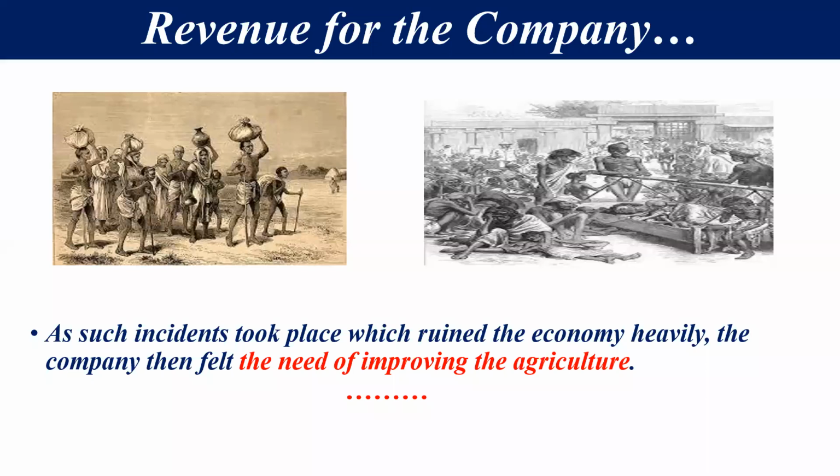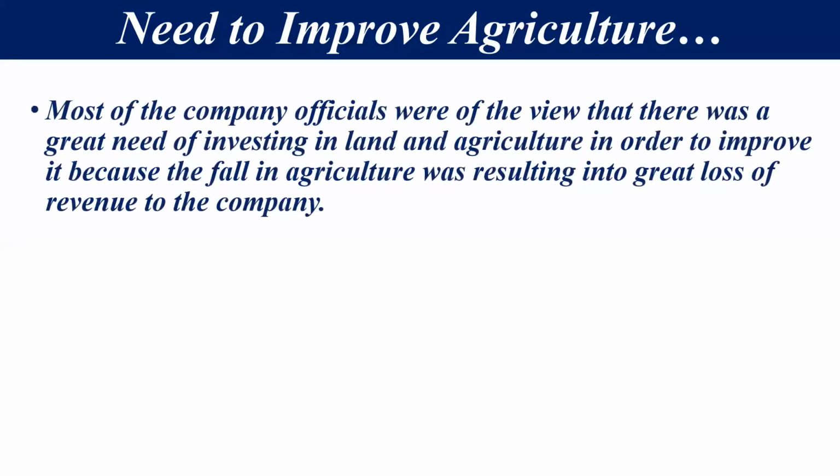As you can see, why did the British people think about the need to improve agriculture, right friend? So in this way, my dear student, here I want to tell you one thing. The situation of the countryside was very bad at that time, means during 1765. Now there is a need to improve agriculture. So the next topic for us is the need to improve agriculture. Let's see what happened there.